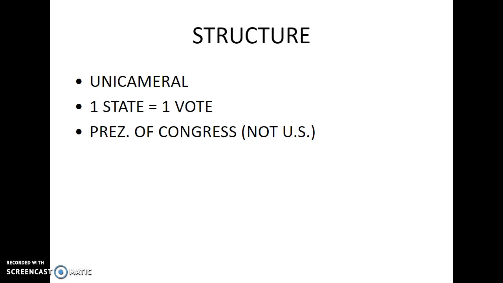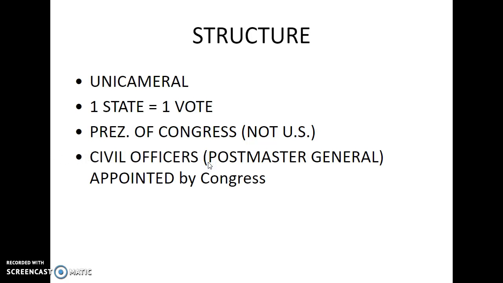The president of the Congress was only that of the Congress, not of the United States. Civil officers, such as the Postmaster General, were appointed by Congress. There's no judicial or executive branch. Obviously, with there being only one house, you have no judicial, no executive branch. You just have the Congress. And so that's kind of the structure of it, basically. Big part there: unicameral, and no executive, no judicial branch.